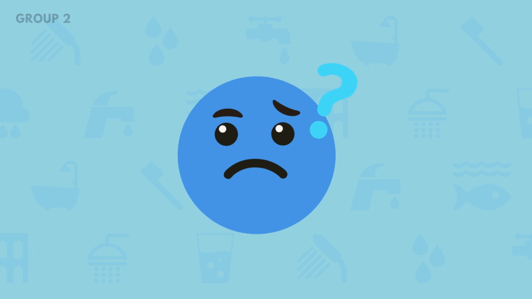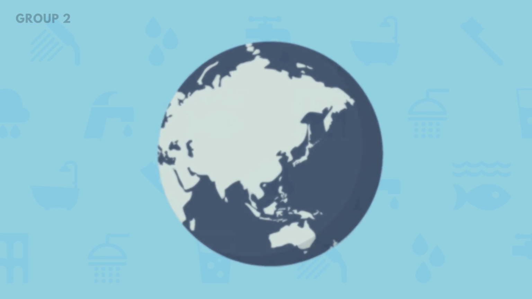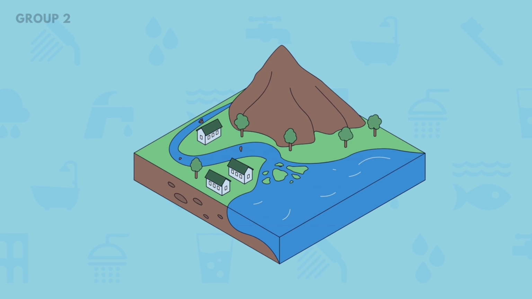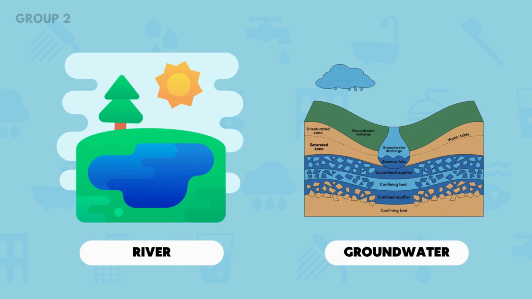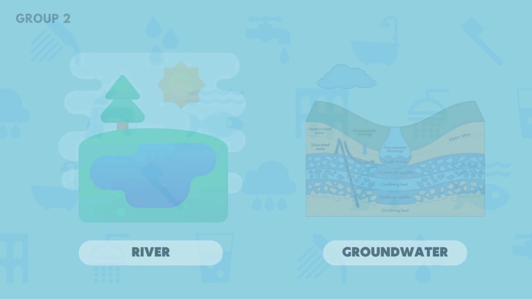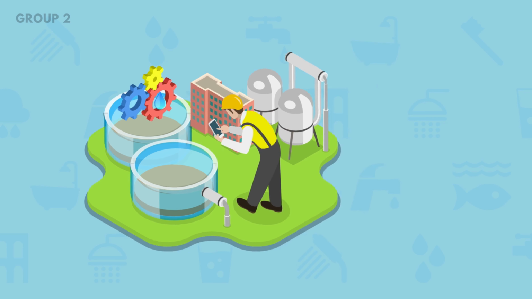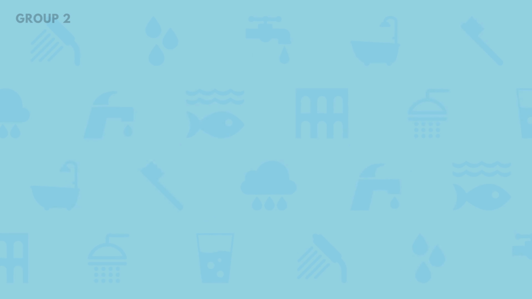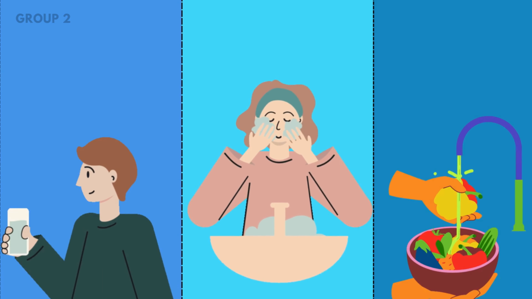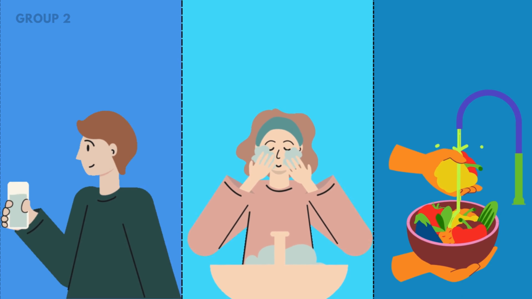Water. Where does tap water come from? In most places, tap water usually comes from natural water sources such as rivers and groundwater. This water undergoes a lot of treatment processes before being distributed. These processes are essential in making sure that the water we use in our daily life is safe and harmless.